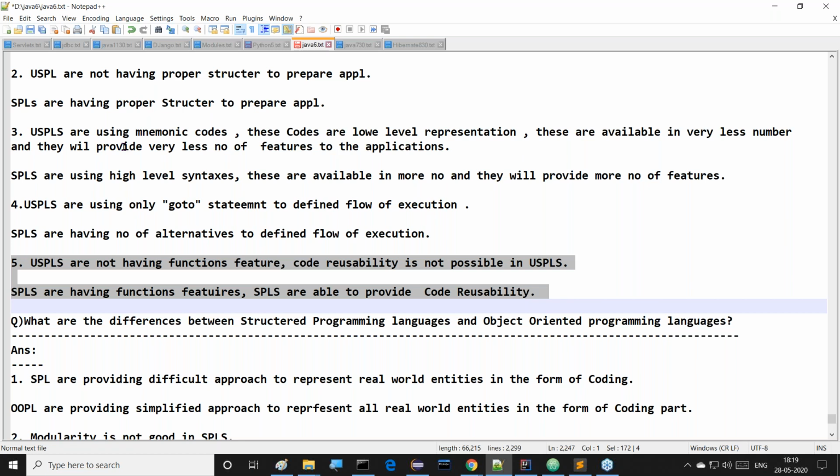They are a separate category and we are not including them here. Basically, the categorization we are providing is unstructured, structured, object-oriented, and aspect-oriented. This is exactly the content I'm telling you.